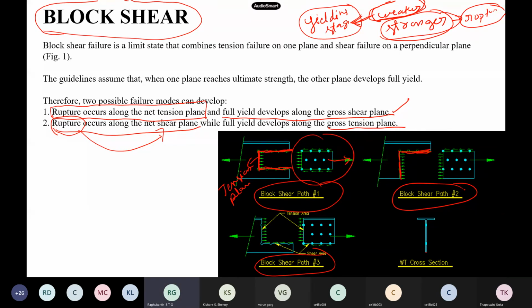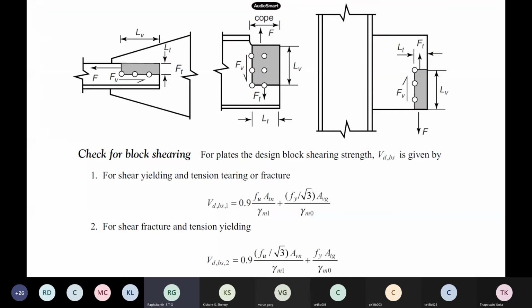How many shear planes are there here for the block shear path 1? Two shear planes. Two shear, and tension? One tension. But here? One each. Here also one each. So you may have to calculate all these things. Our code gives it like this actually.